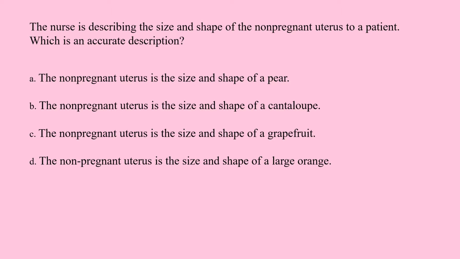The nurse is describing the size and shape of the non-pregnant uterus to a patient. Which is an accurate description? A. The non-pregnant uterus is the size and shape of a pear. B. The non-pregnant uterus is the size and shape of a cantaloupe. C. The non-pregnant uterus is the size and shape of a grapefruit. D. The non-pregnant uterus is the size and shape of a large orange.